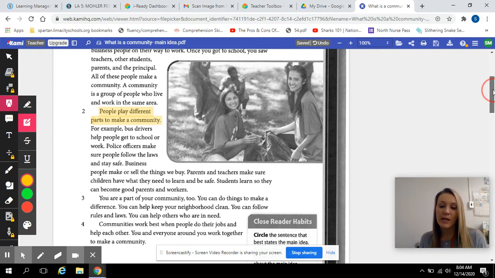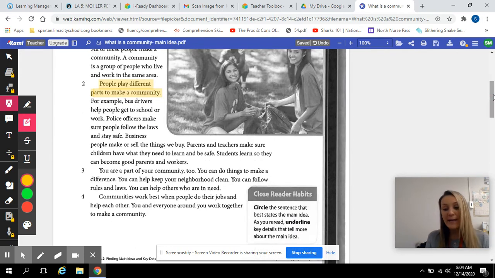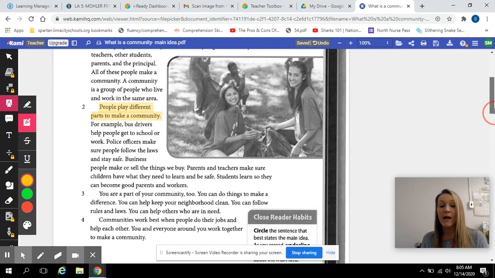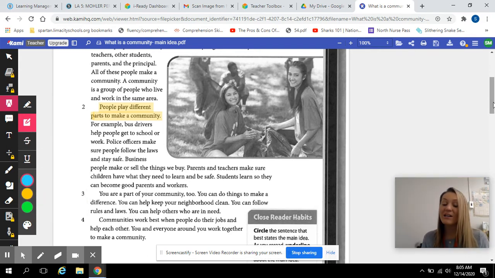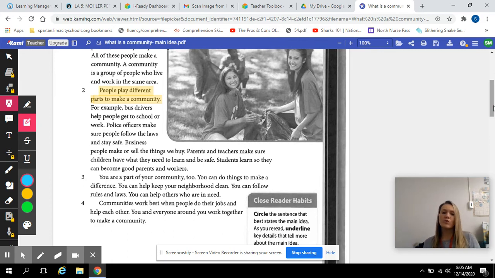Now it wants me to underline details that identify the main idea or support the main idea. So I'm going to highlight one. I would also like you to find one at home. So you should have 2 details highlighted, the one I identify with you and the one you identify independently. So let's do our main idea or key details in a different color. So I need to prove that there are different people who play different roles in a community.